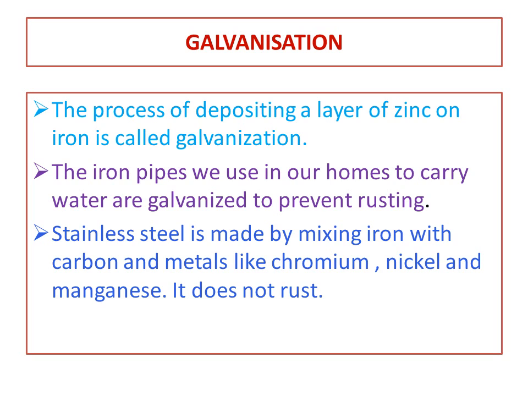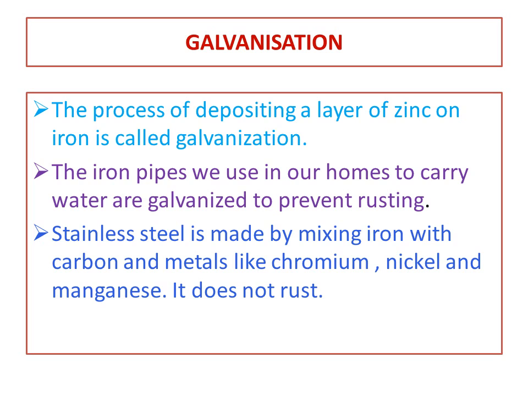Okay. So this much only for galvanization. Galvanization means the process of depositing a layer of zinc on iron. That is the meaning of galvanization. And the pipes which we are using in our homes to carry water are galvanized to prevent the rusting. And stainless steel, how it is made, and why the stainless steel is not getting rust, that is the meaning.